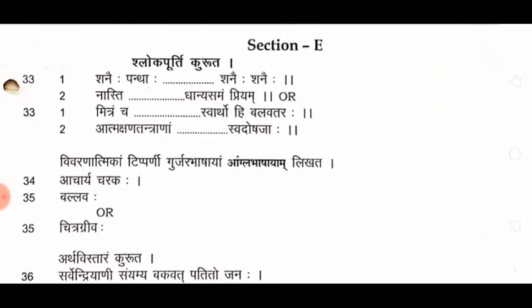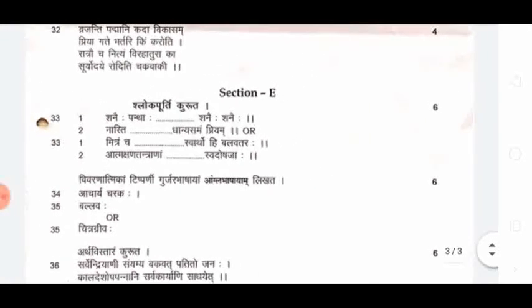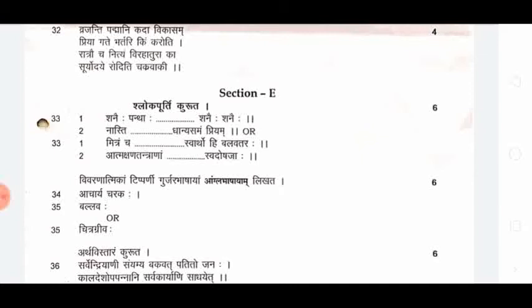Now section E is for slok purti. Whatever sloks are given, from there you have to write. From there they will ask you. In the exercise, whatever verses are given to write and learn, from there only they will ask. Here also options are there in first and second, and then again first and second.